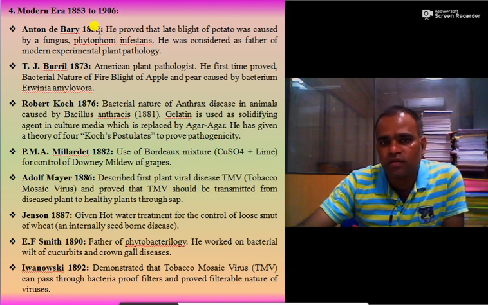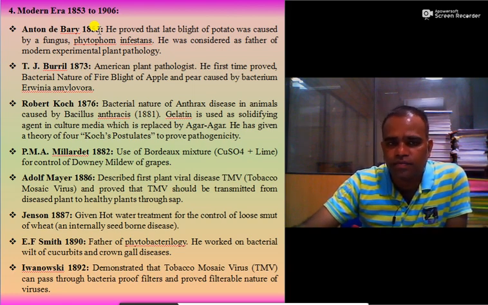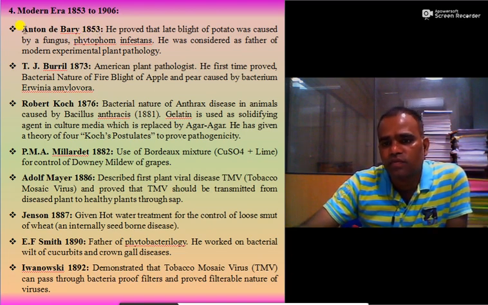He proved that late blight of potato was caused by a fungus, Phytophthora infestans. He studied a number of diseases. He gave a number of methodologies which are useful in plant pathology. And the scientist is Anton de Bary, 1853.